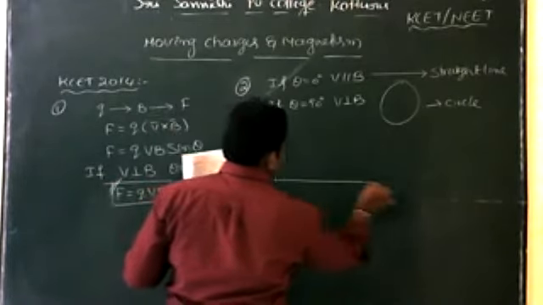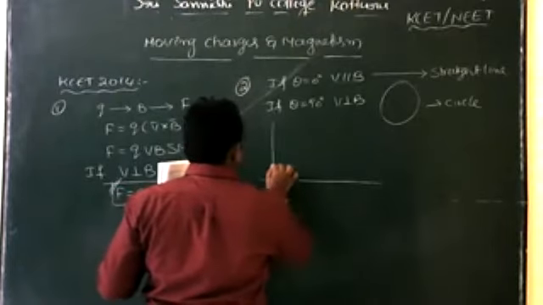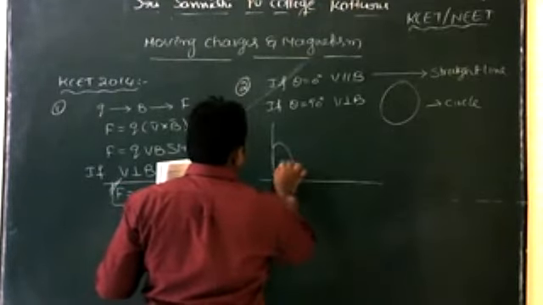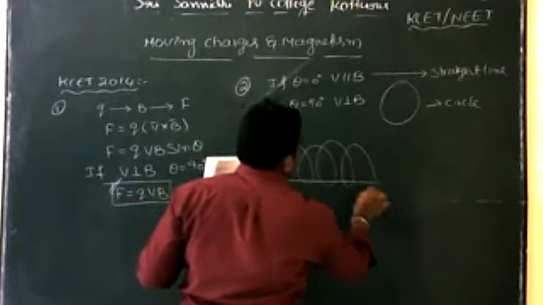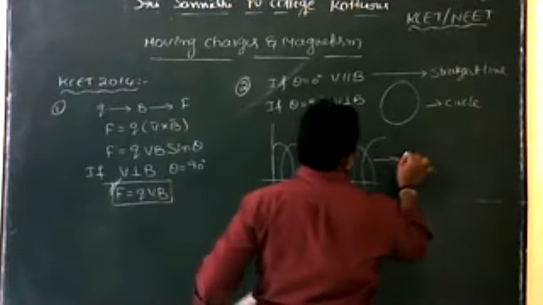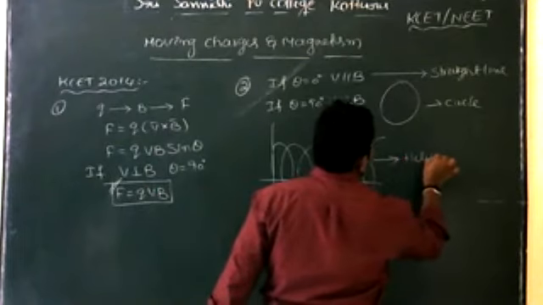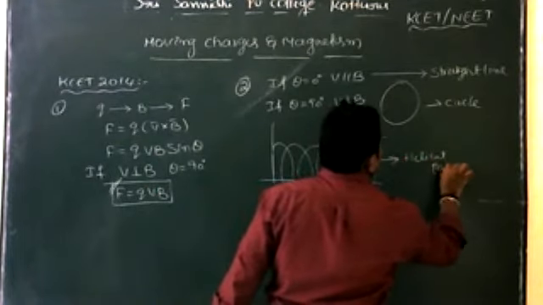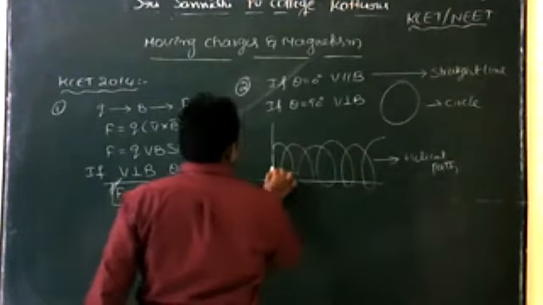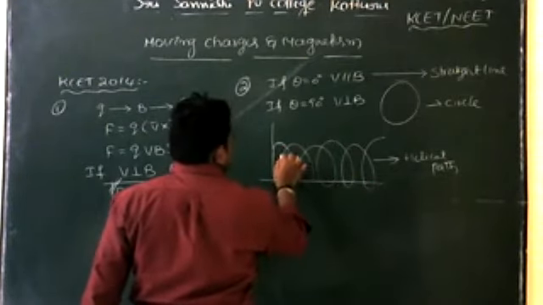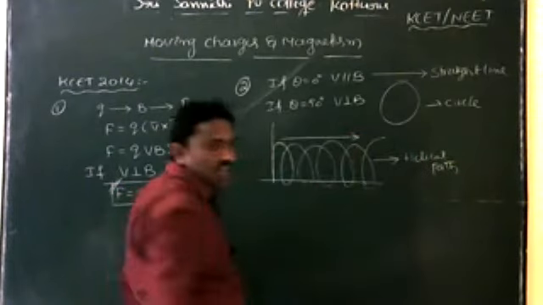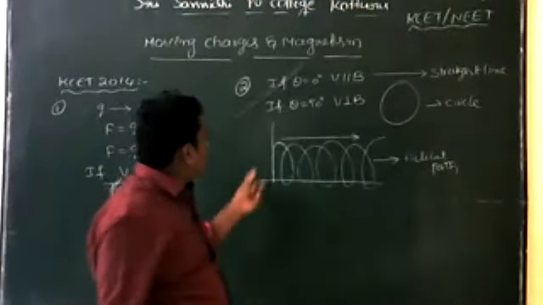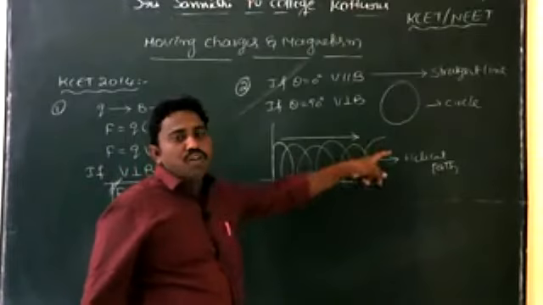So this is both parallel and perpendicular. This path is called the helical path. The perpendicular component forms a circle, and at 0 degrees it moves in a straight line. Total, they form helical paths.